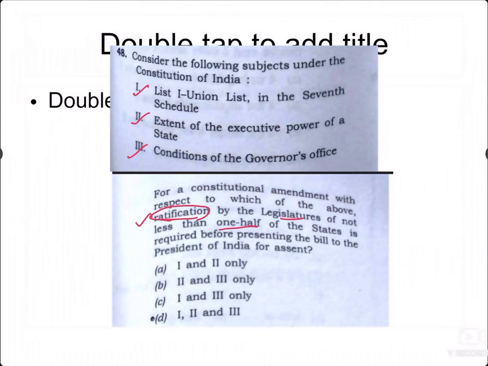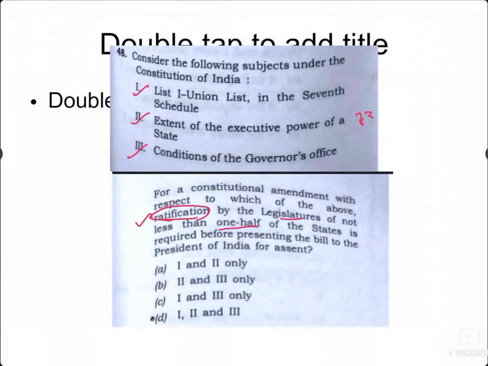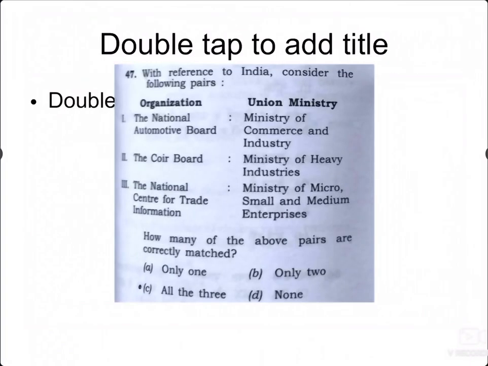Among these, we can now see the easy statements. List 1, the Union List in the 7th Schedule: yes, we have seen it. The next one, the executive power of the state: yes, we have seen it under Article 73. The conditions of the governor's office: this is not among the things we have seen, so these two are right. So I think 1 and 2 is the answer. On to the next question.